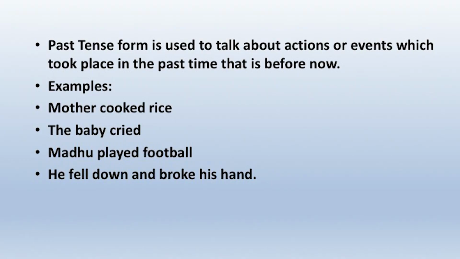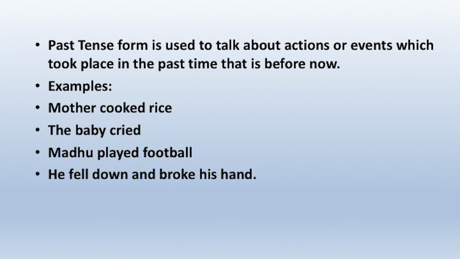Then past tense form is used to talk about actions or events which took place in the past time, or before now. Take for example, I got up at 6 a.m. in the morning, action before now. I took my breakfast at 7 a.m., action before now. So, past tense. There are also some other examples on the screen.